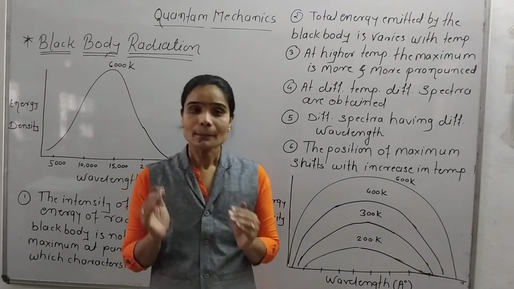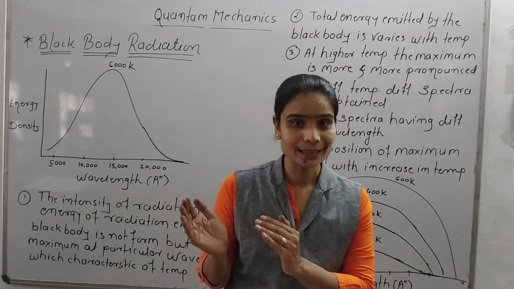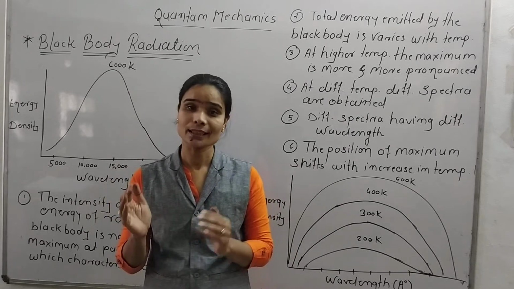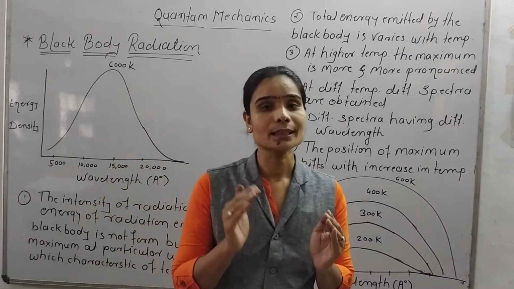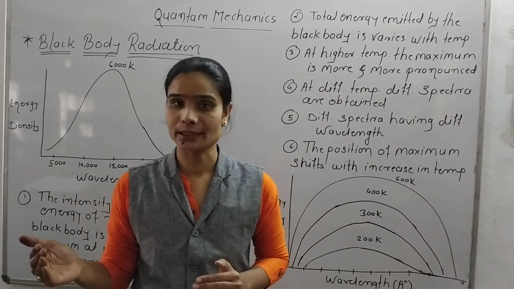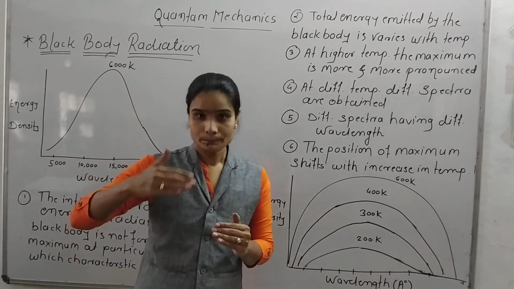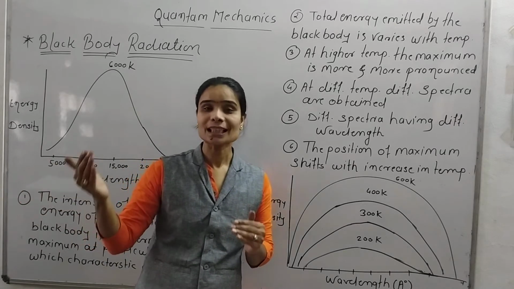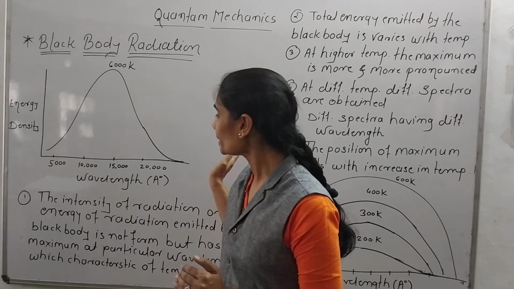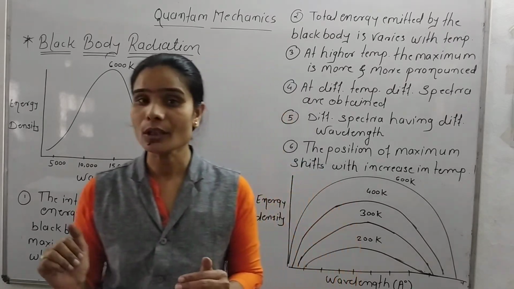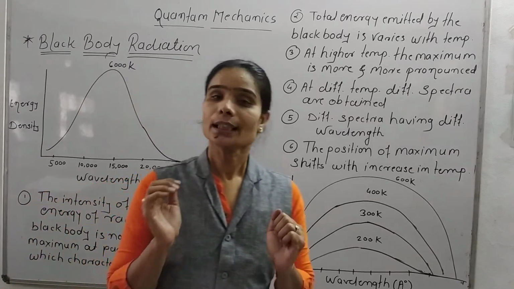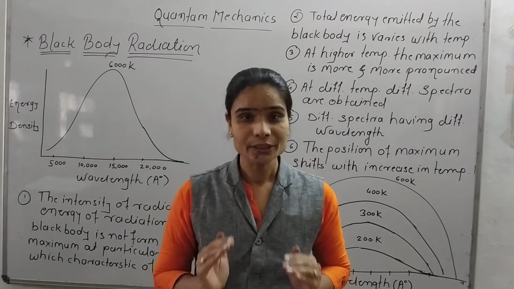Means what? Suppose the temperature increases, the radiation also increases, and as the radiation increases, the color of the compound also changes. But this radiation is emitted radiation, because it is emitted. That's why the color changes. And that radiation depends on the temperature, because when we increase the temperature, the color of that object changes.